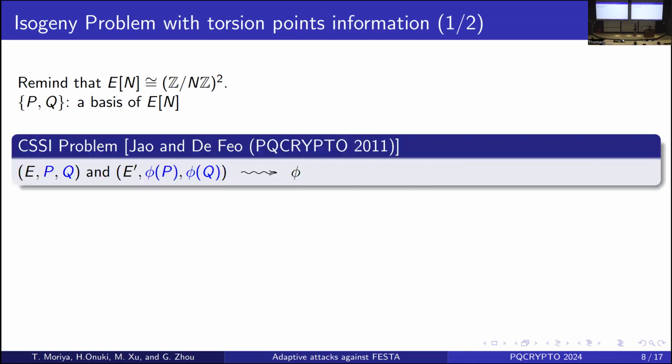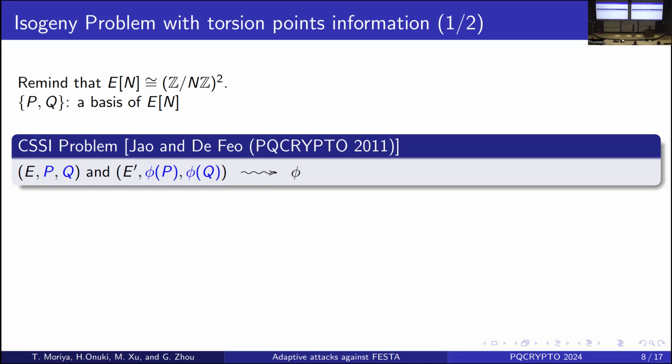However, it is quite hard to construct an isogeny-based scheme by using the isogeny problem itself, so there are many weaker variants of isogeny problems. The first famous variant is the SSI problem, proposed in 2011.